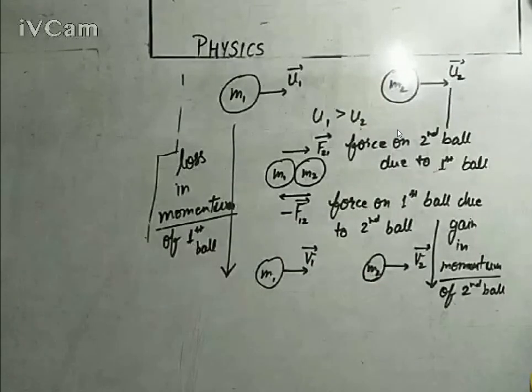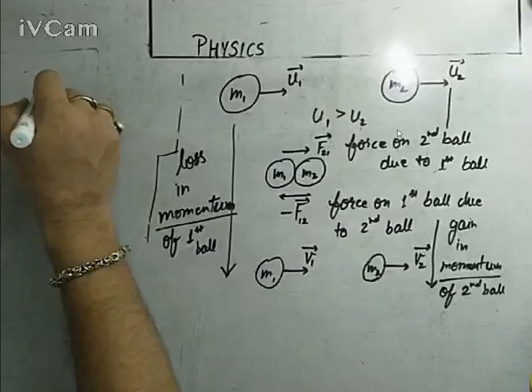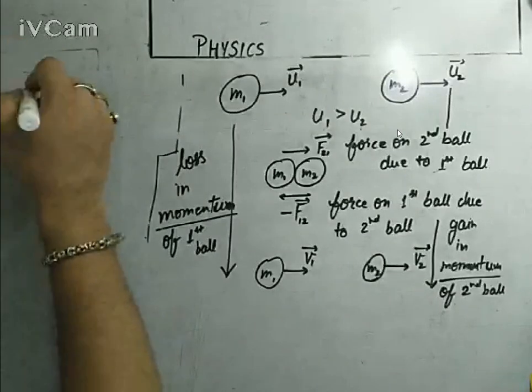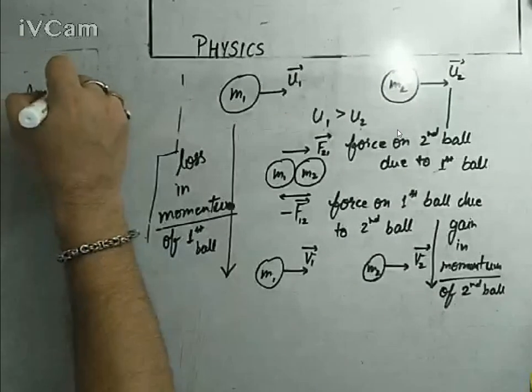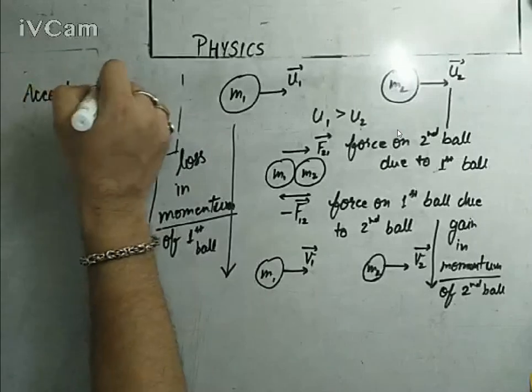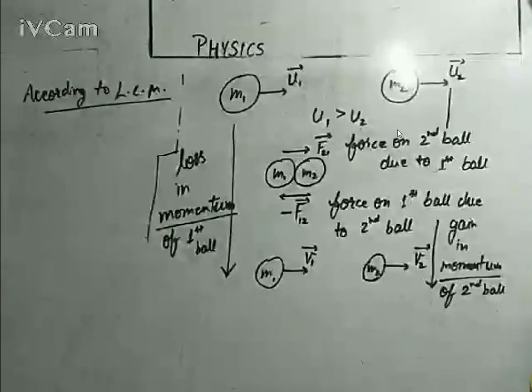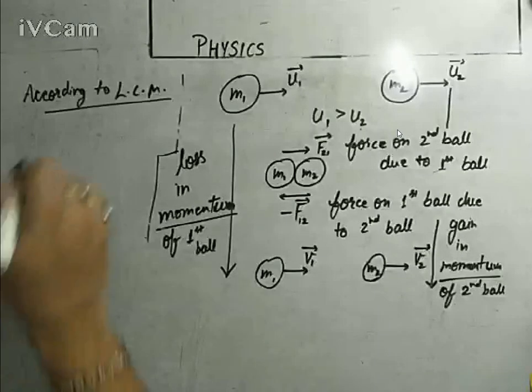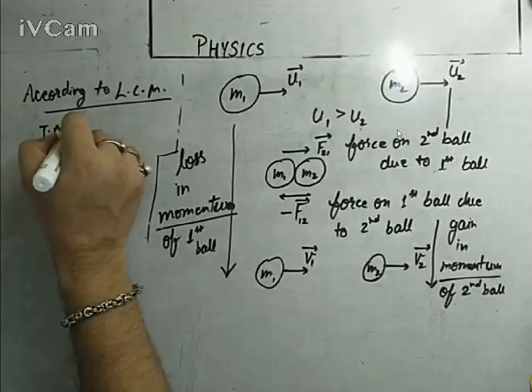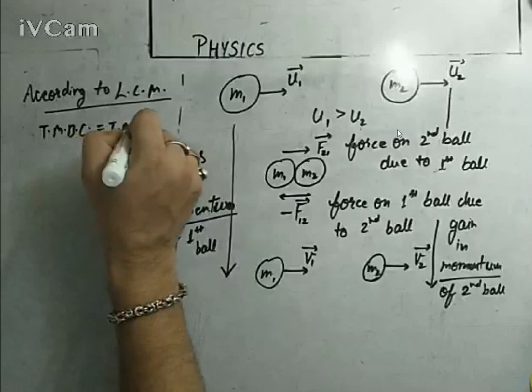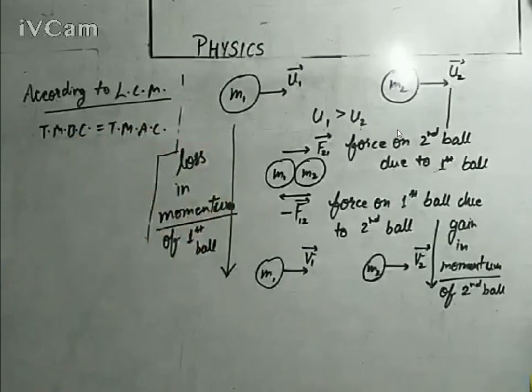So according to the law of conservation of momentum, total momentum before collision equals total momentum after collision. We have proved it already, so we will decode it again.